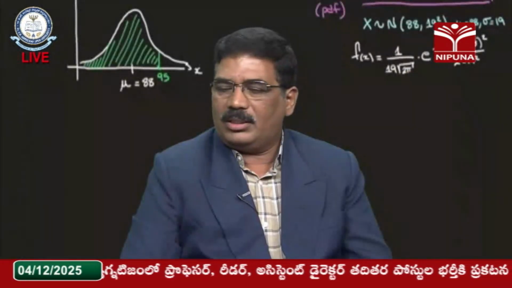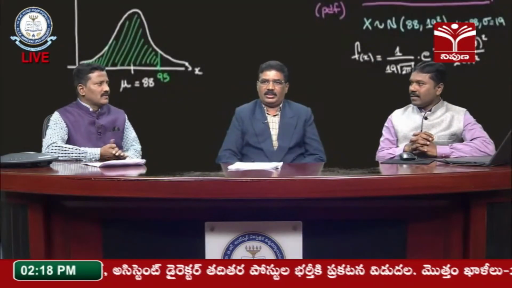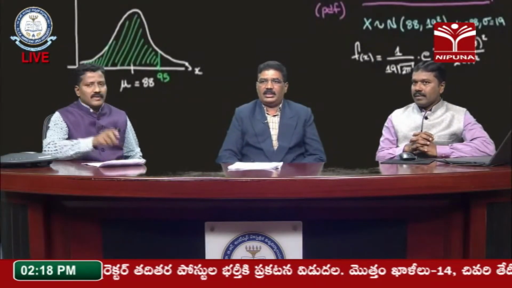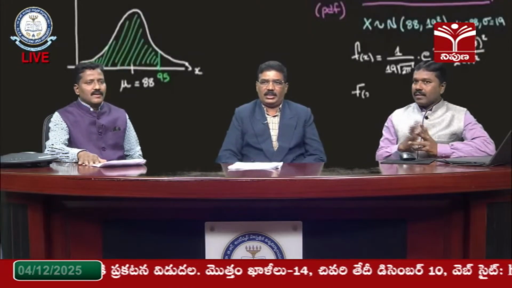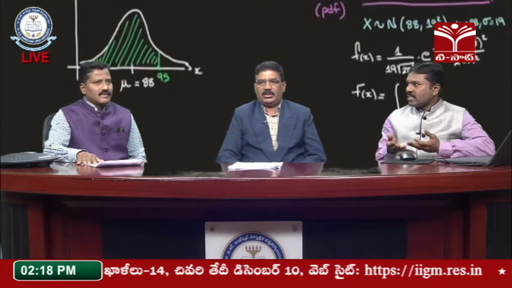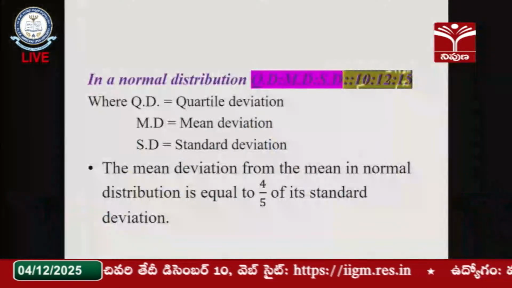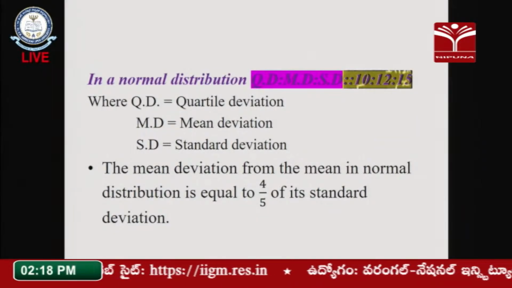The mean deviation is 4/5 of the standard deviation, that is 4/5 sigma. The quartile deviation is 2/3 sigma. The standard deviation is sigma. The ratio we calculate is 10:12:15. These three parameters, quartile deviation, mean deviation and standard deviation, play a vital role in the estimation of the parameters.